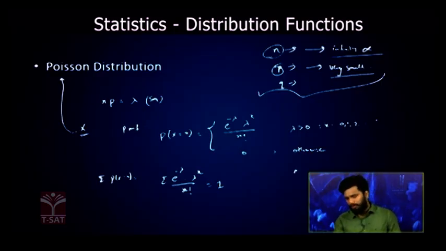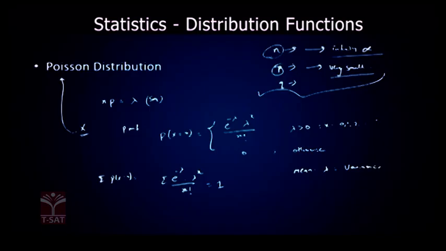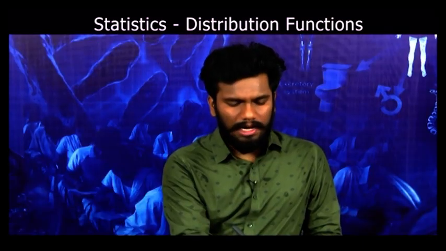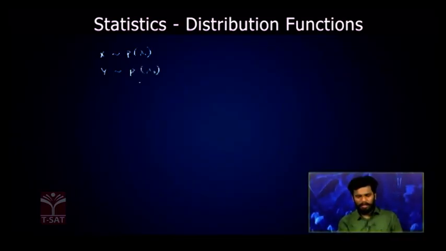Now this Poisson distribution has the mean lambda, which will be equal to the variance. Mean and variance are equal in a Poisson distribution, which is very, very important. Let us consider two random variables. X is following Poisson distribution with lambda 1 and y is also following Poisson distribution with lambda 2. Now x plus y, the combination of these two random variables, will also follow Poisson distribution with lambda 1 plus lambda 2.